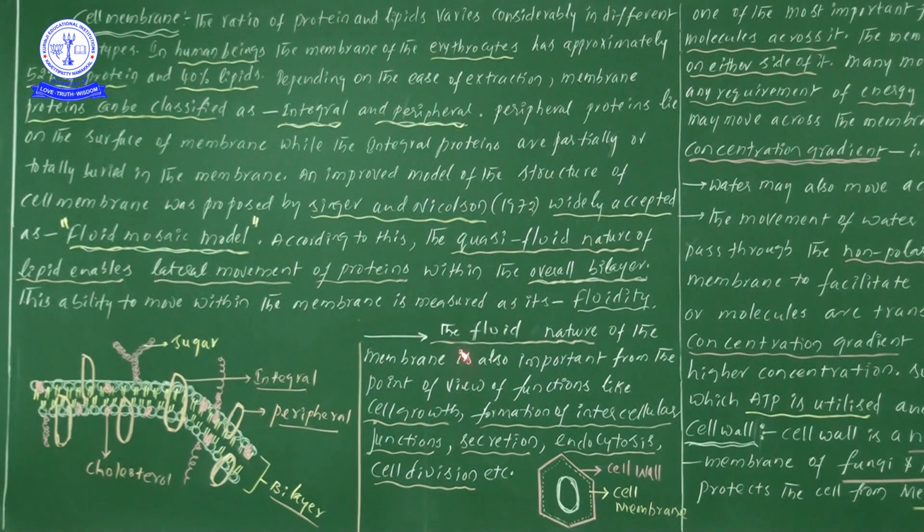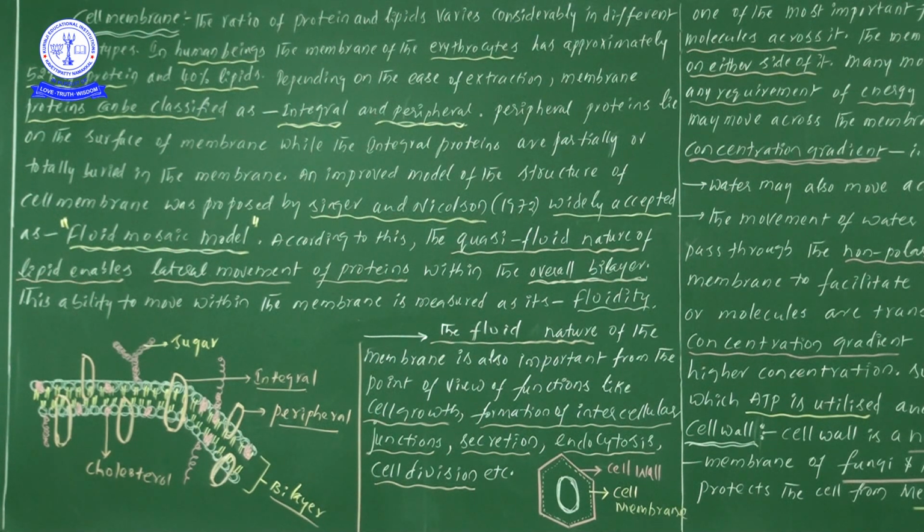Next one. Now the fluid nature of the membrane is also important from the point of view of the functions. Because of this particular fluid nature, or quasi-fluid nature, this membrane also brings some kind of functions or some kind of uses. So here, what are the main important points?